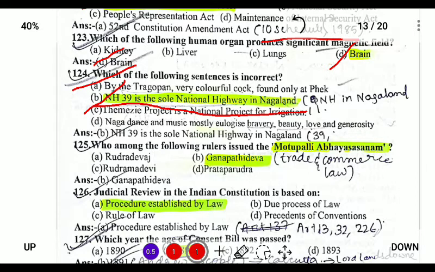Which among the following rulers issued the Motupalli Abhaya Sasanam? The ruler who issued the Motupalli Abhaya Sasanam was Ganapati Deva. So Ganapati Deva, and it is also called the Trade and Commerce Law.